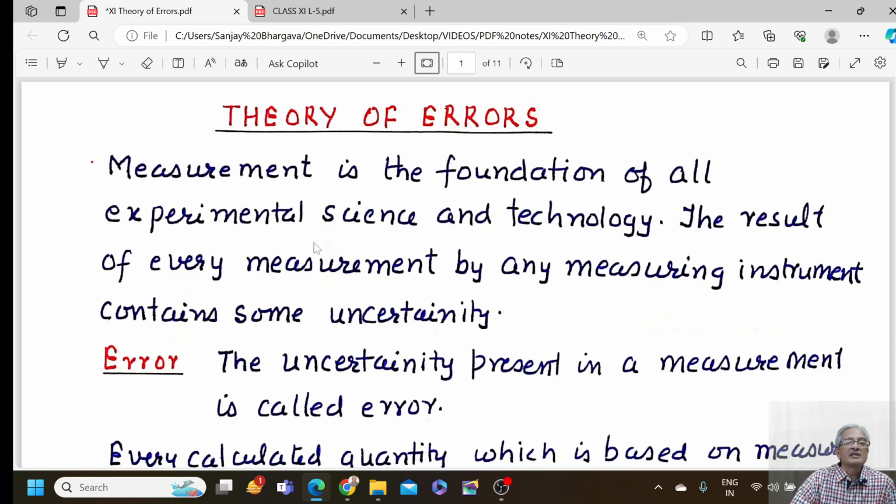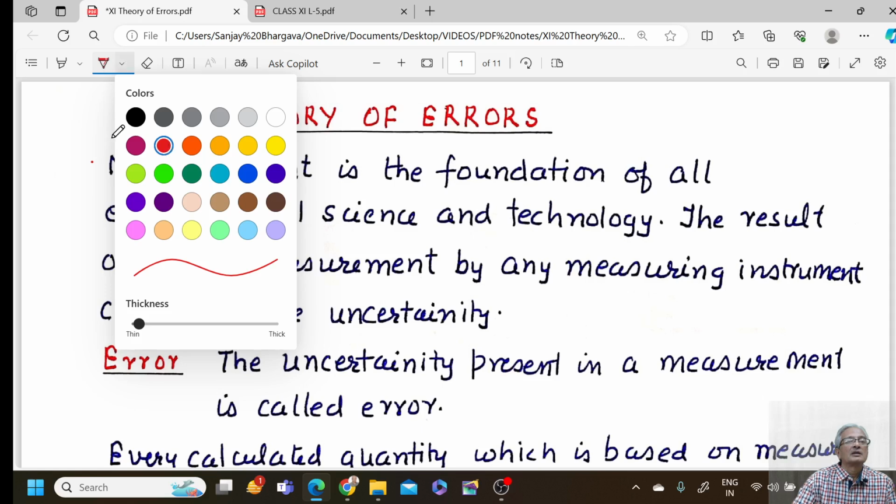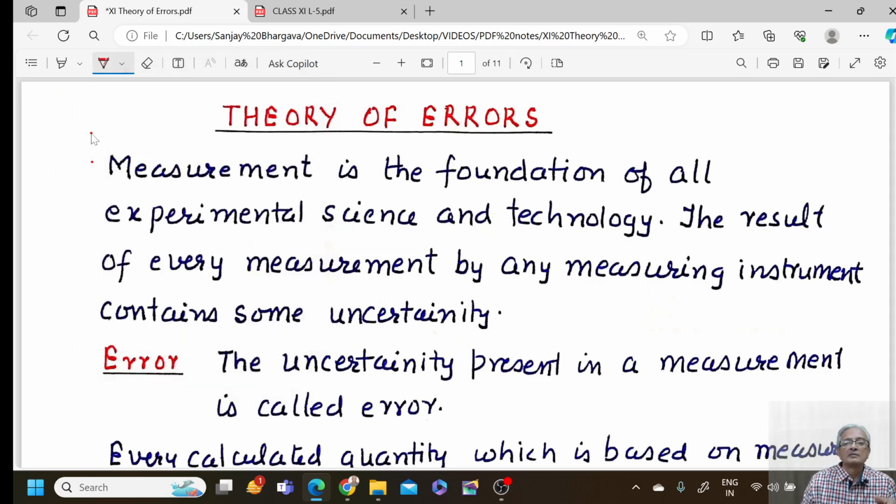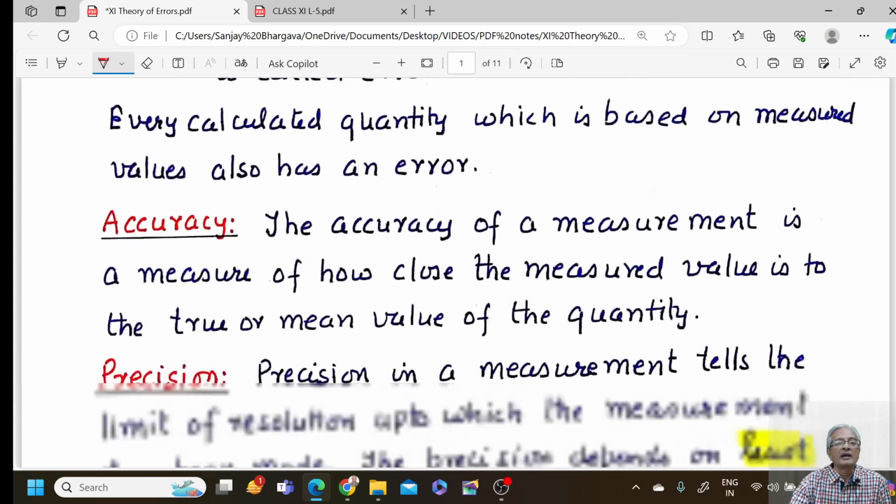We begin with the sentence, measurement is the foundation of all experimental science and technology. The result of every measurement by any measuring instrument contains some uncertainty. So we pick up with describing the word called error. Error: the uncertainty present in a measurement would be called error.